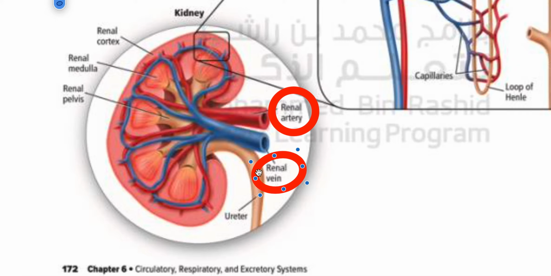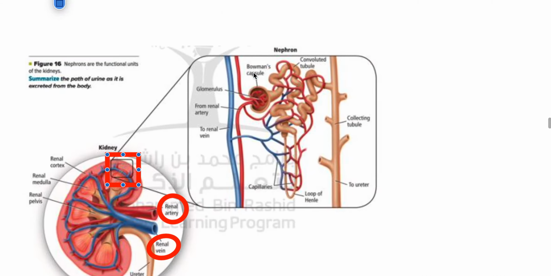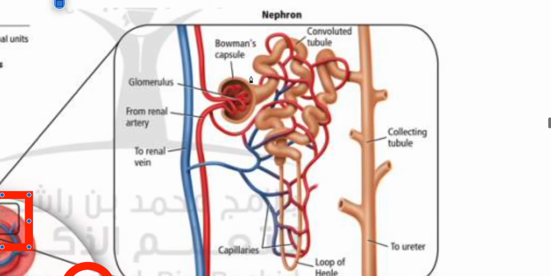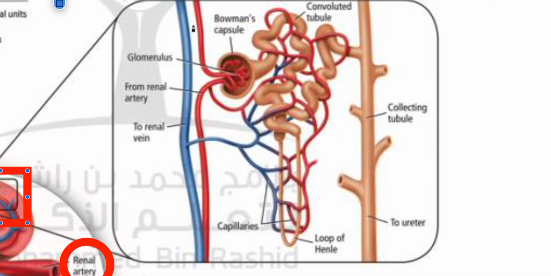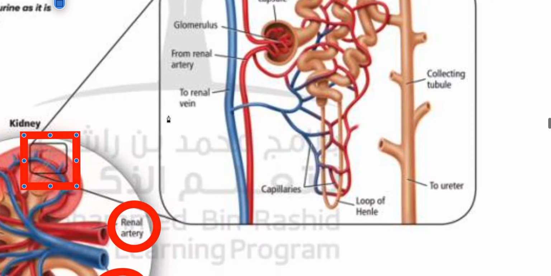So the renal vein always contains the filtered blood. Okay, now how does this whole process happen? You can see this highlighted area in the kidney, let us see what it is. This is called a nephron. So this is the basic structure of the nephron. Same thing over here, you will see the red color is the renal artery. The renal artery is going from the kidney into each and every nephron, and they reach the first part.